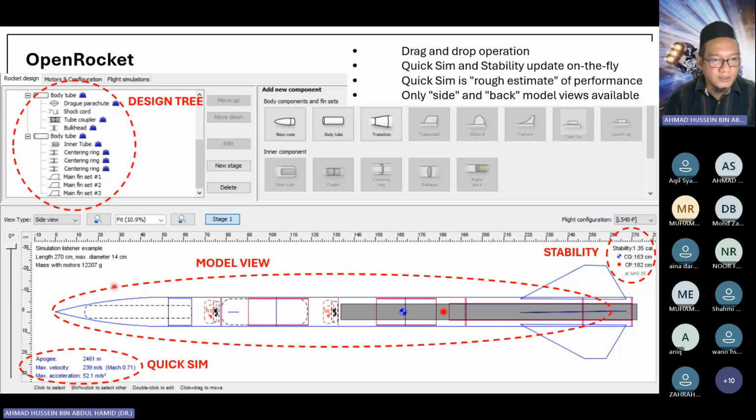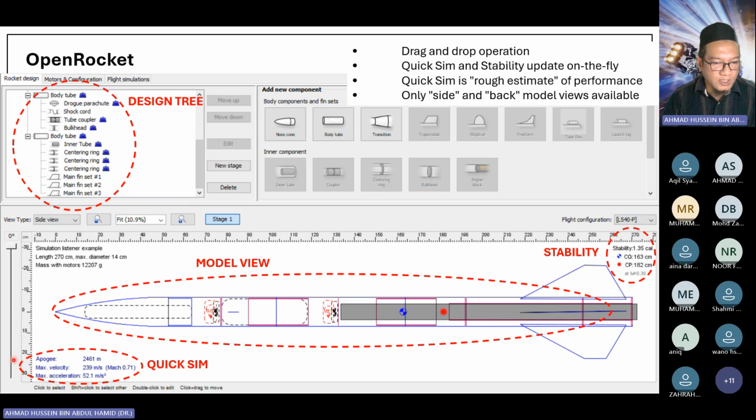Once you download it, you double click and it will appear like this. What we have here is a design tree. The design tree is where you can add your body parts of the rocket. Then you have this model view. Once you add the body parts, in the model view you will see that the parts are added, so your rocket will grow. And then here is the stability, which I will discuss in further detail later, and also Quick Sim.